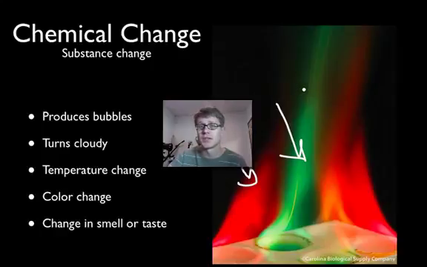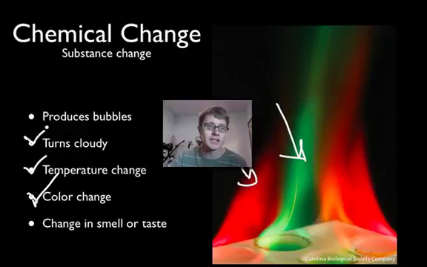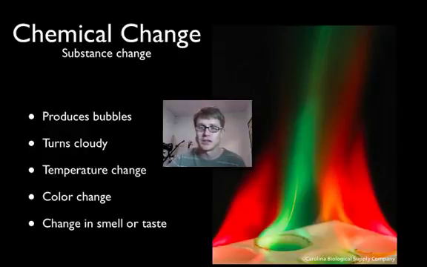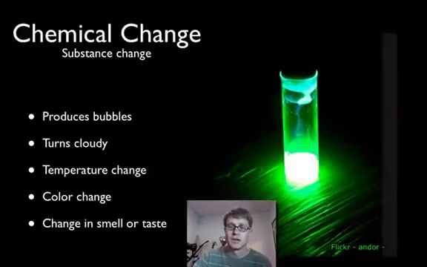We have salts that are mixed up, and then we give them combustion or enough of an oxidizer, and we can get all these different colors. So a color change would indicate that we've got a chemical change going on. And then the last one that would indicate that we've got a change is, oh, here's a